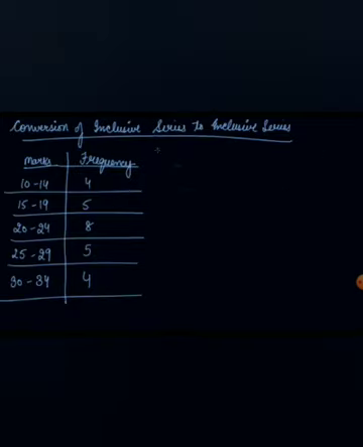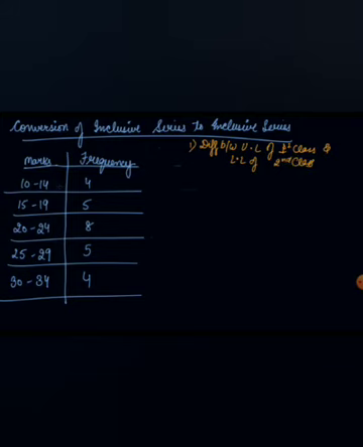Let's also understand the conversion of inclusive series to exclusive series. See, these are your inclusive series. Now let's convert it into the exclusive series. Number one step is check out the difference between the upper limit of first class and the lower limit of second class. The upper limit of first class is 14 and the lower limit of second class is 15. So 15 minus 14 is 1.